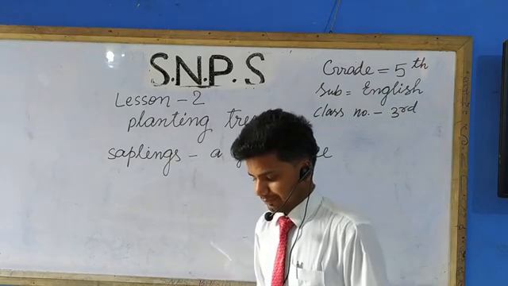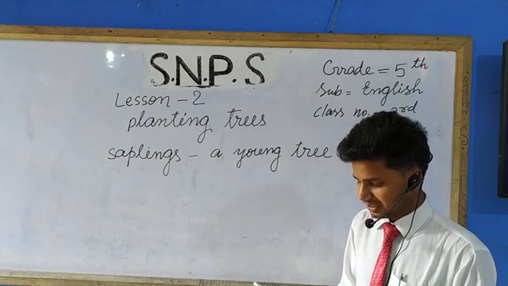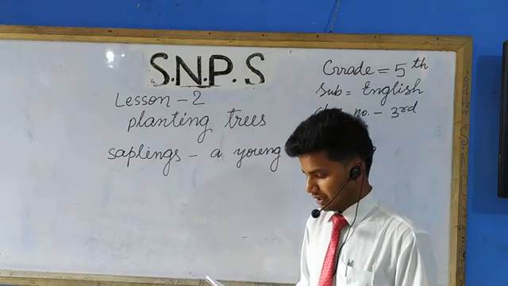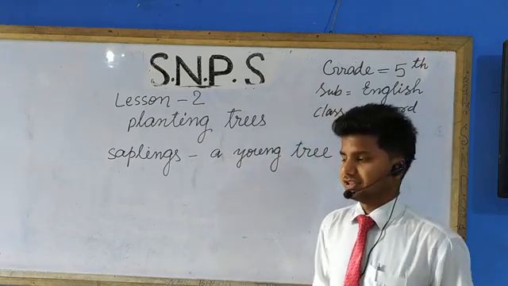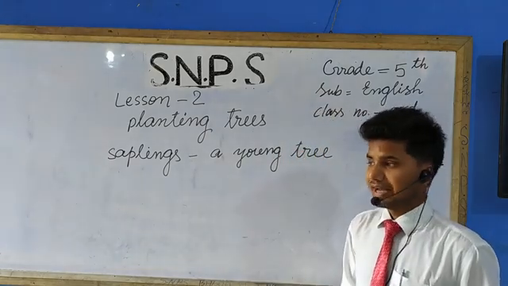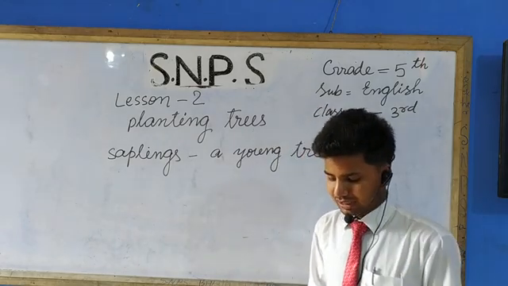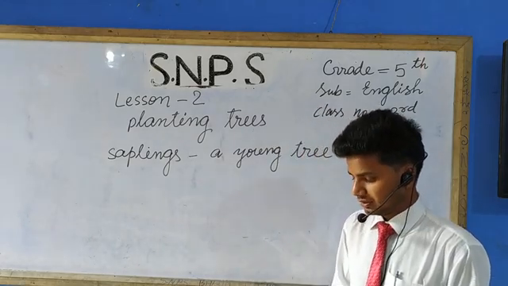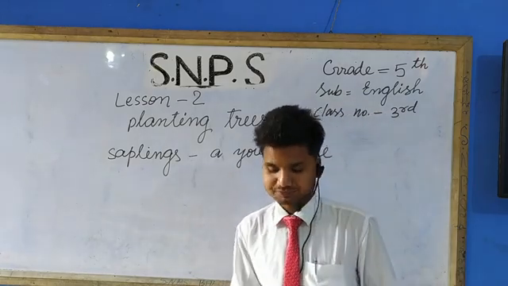Now once again Mike said, why have you planted saplings near the river, grandpa? After knowing the importance of trees in the forest, Mike asked his grandfather again, grandfather, make me aware why you have planted saplings near the river. Then grandpa replied, these saplings will grow into big trees.